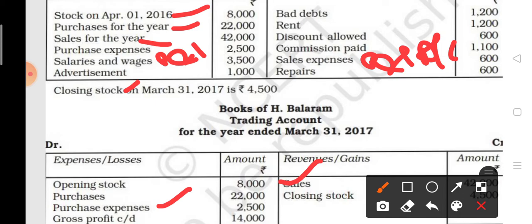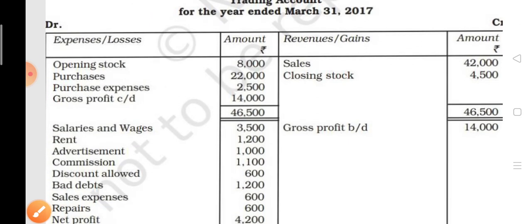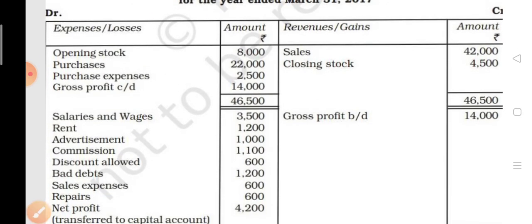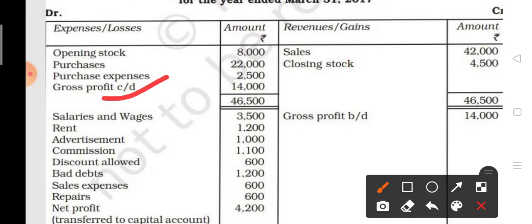Advertisement will also come in the P&L account, bad debt also, rent also, discount allowed, commission paid, sales expenses, repairs also. So in the trading account, closing stock will come on the credit side, opening stock, purchases and purchase expenses on the debit side. Now after that you have to do the total, and after making the total, the answer will come as gross profit 14,000.